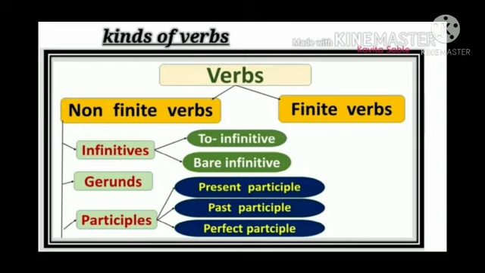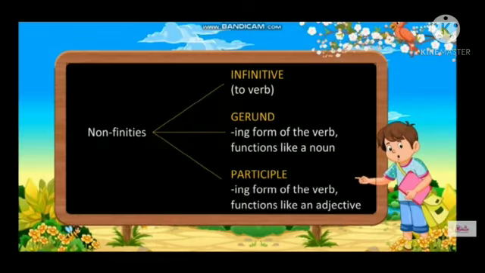Gerund is just gerund. Participles are divided into three: present participle, past participle and perfect participle. The infinitive is the to-verb; the gerund is the ing form of the verb that functions like a noun; the participle is the ing form of the verb that functions like an adjective.